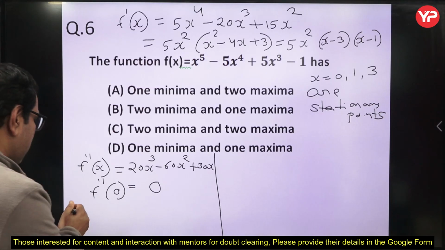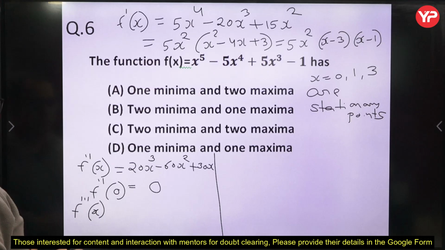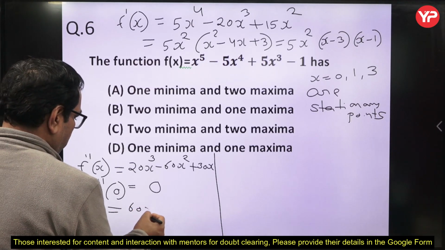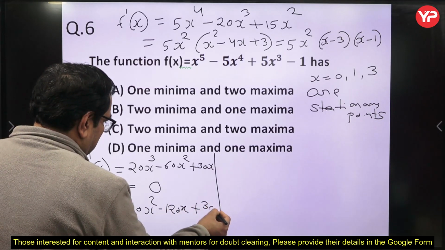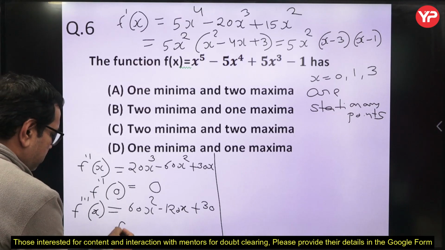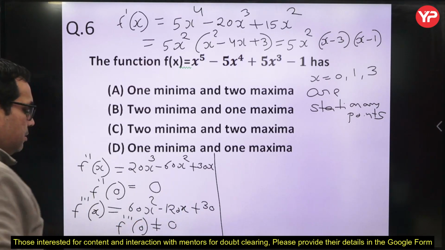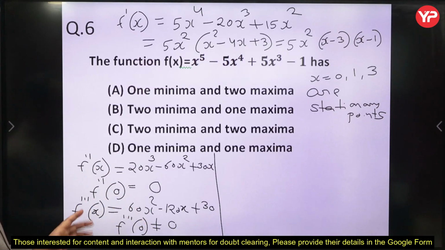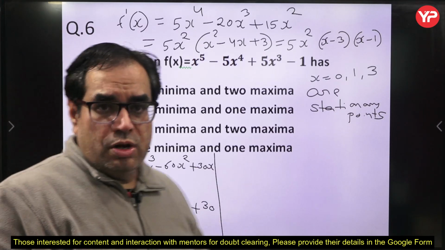So what if we get the double derivative 0? We compute the third order derivative, f triple dash x, which is equal to 60x square minus 120x plus 30, and this is not equal to 0. Whenever the double derivative is 0 but the triple derivative is not equal to 0, we conclude that this point is neither a point of maxima nor a point of minima.